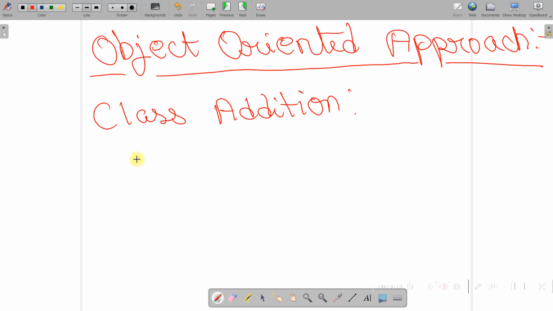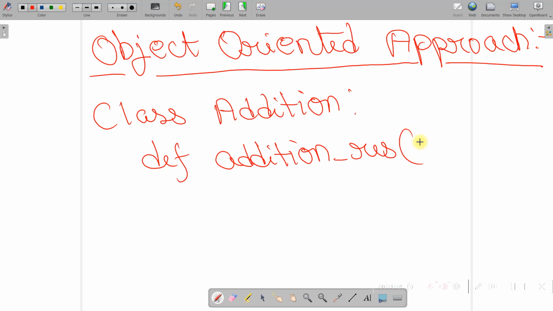Inside it, what I'll do, I'll define one method, addition_res. Now this will take two parameters along with one self container parameter, which is called self here. Then colon.